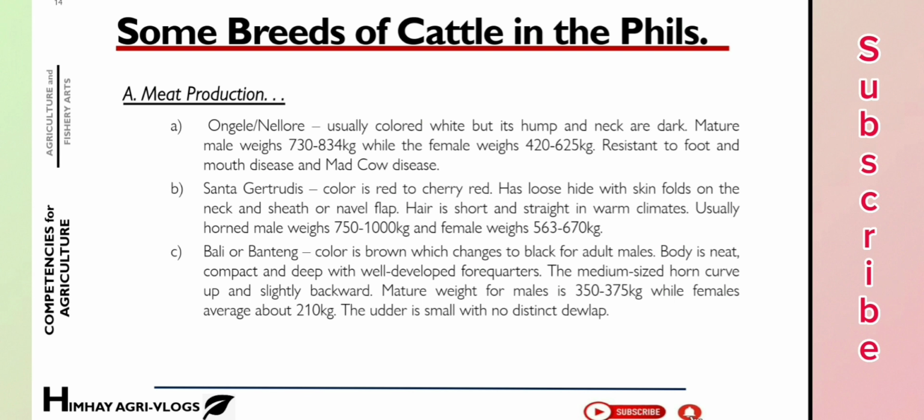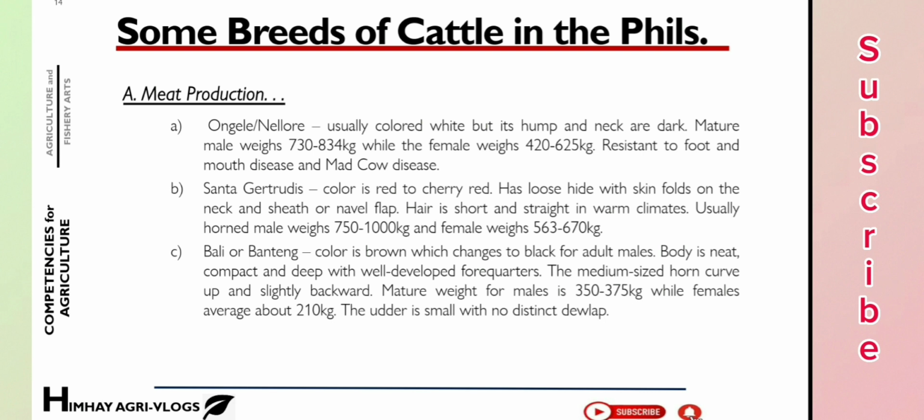Matured male weighs 730 to 834 kilograms, while the female weighs 420 to 625 kilograms. Resistant to foot and mouth disease and mud cow diseases. Santa Gertrudis, color is red to cherry red.